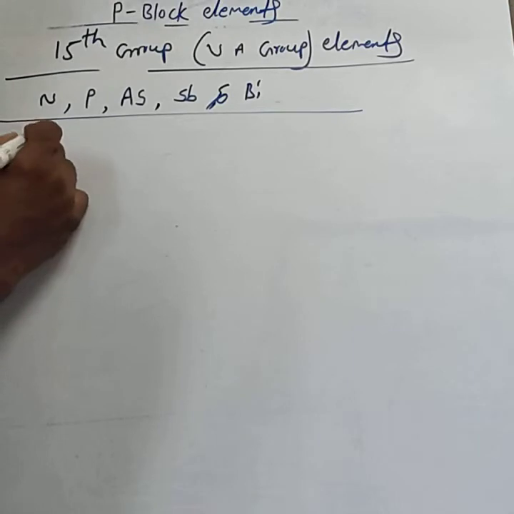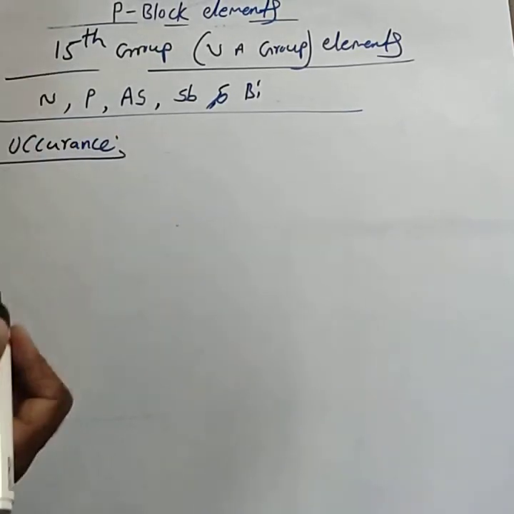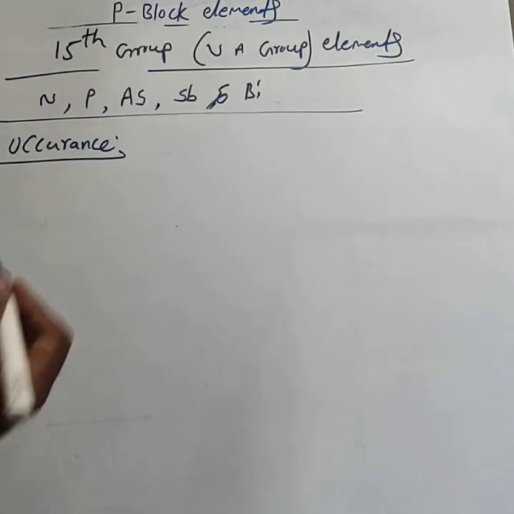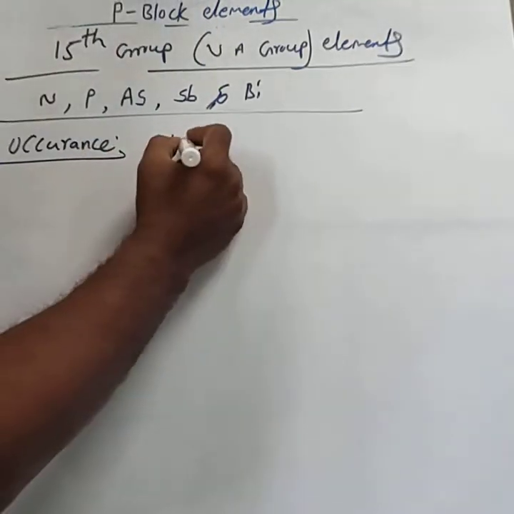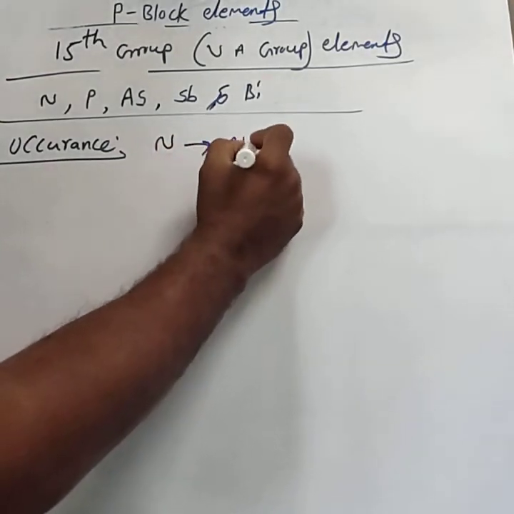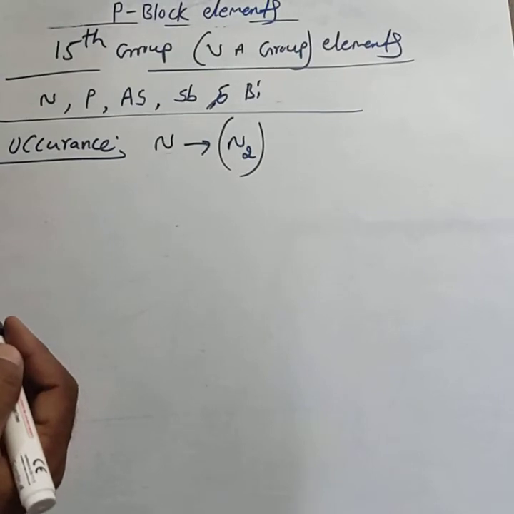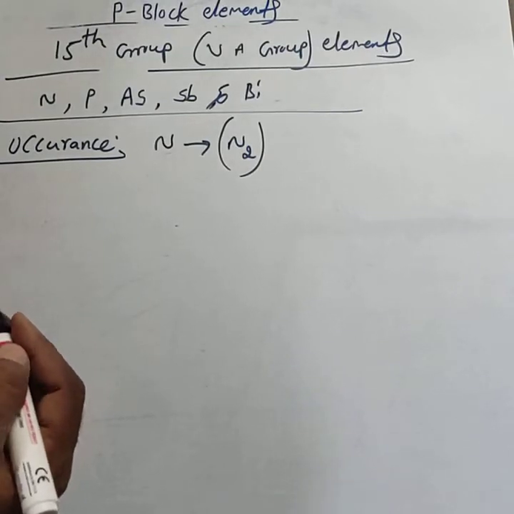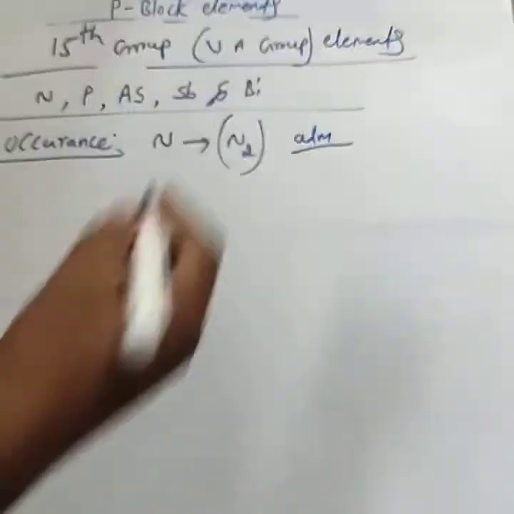Next, consider the occurrence of the 15th group elements. Nitrogen occurs as molecular nitrogen, N2, in the atmosphere.